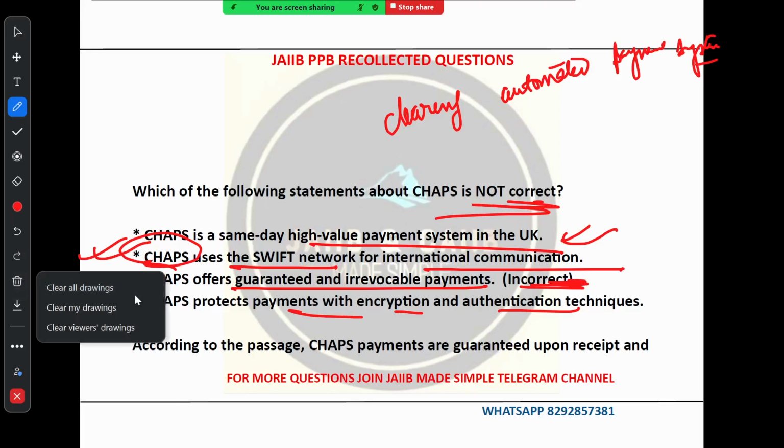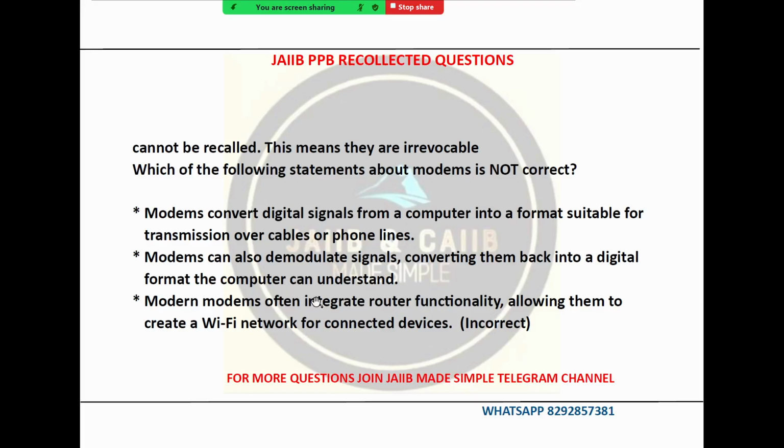Now let's come to the next question. Which of the following statement about the modem is not correct? First option says modem converts digital signal from a computer into format suitable for the transmission over cable or phone line. Yes, that is correct. Modems are responsible for modulating digital data into analog signal which can be transmitted over physical media like telephone line or coaxial cable.